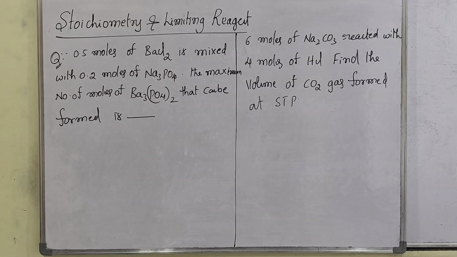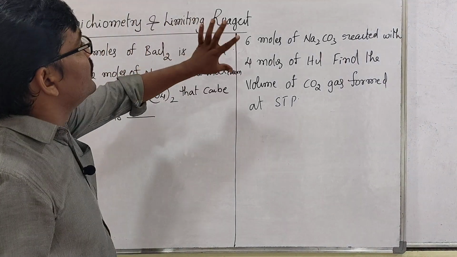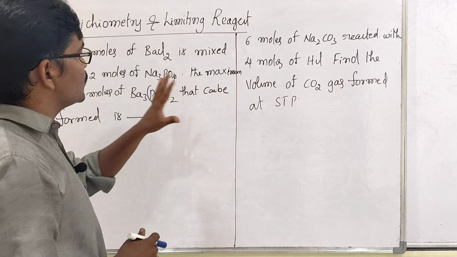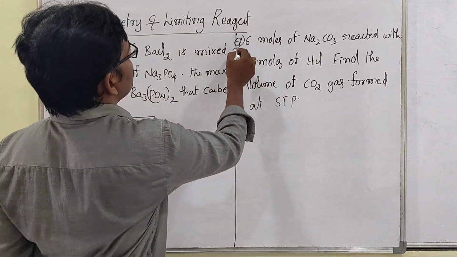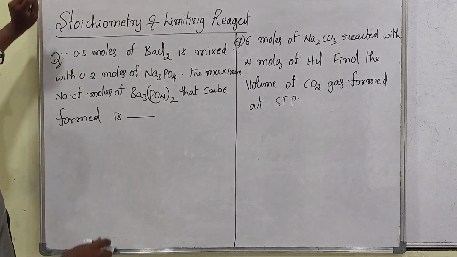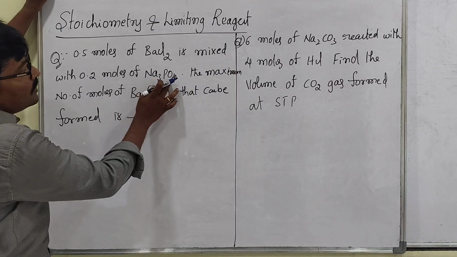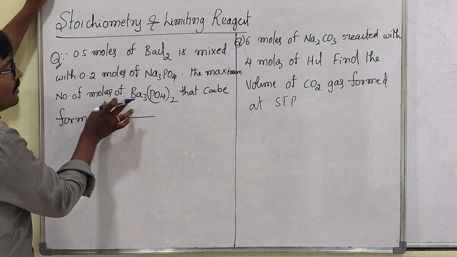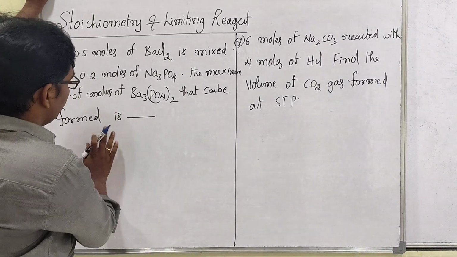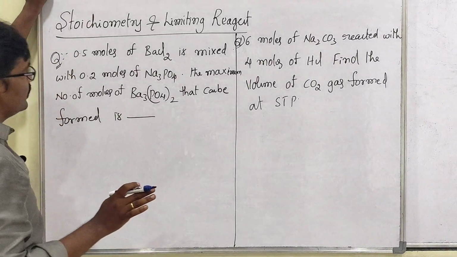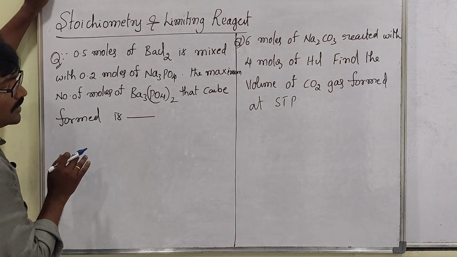Yes, look, my dear students. Here stoichiometric relations as well as limiting reagent are involved in these two questions. So 2 questions are given. Look at the 2 questions, all of you. 0.5 moles of BaCl2 is mixed with 0.2 moles of Na3PO4. The maximum number of moles of Ba3(PO4)2 that can be formed is asked. Look at how to do this question. Actually it is a limiting reagent problem, I told, right?